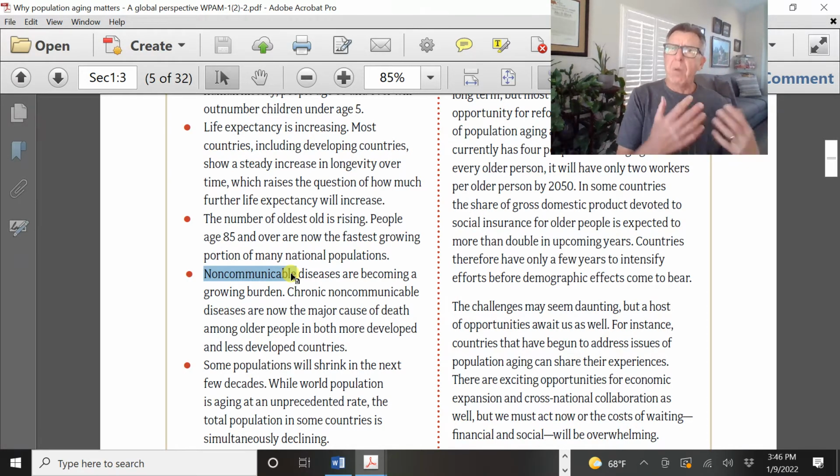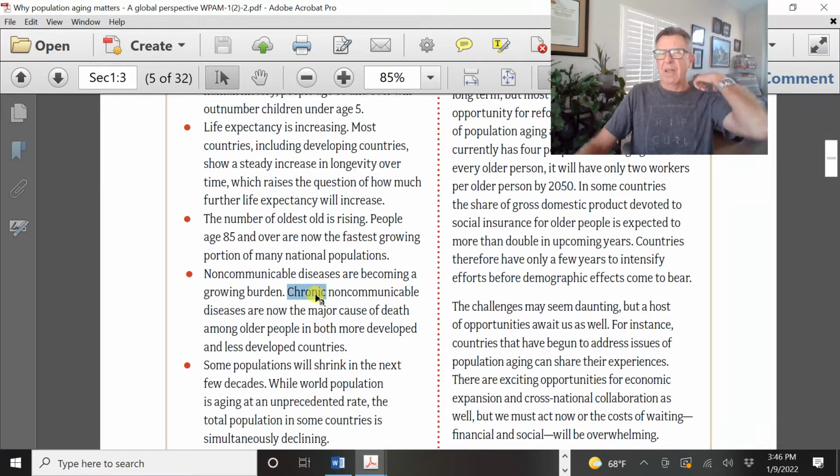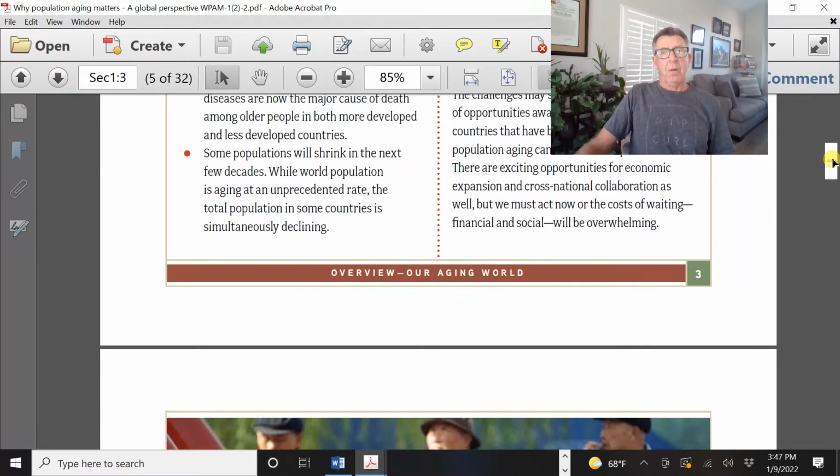Separate from that, most developed countries, and now even developing countries, are dealing with the long-term consequences of chronic disease. Chronic means it takes 5, 10, 15, 20 years. Going from diabetes and heart disease and kidney disease, from diabetes on to cancer, and then even all the different forms of dementia, especially Alzheimer's.